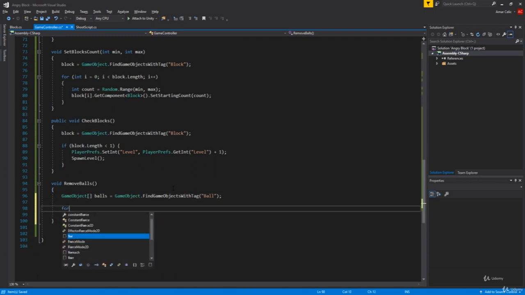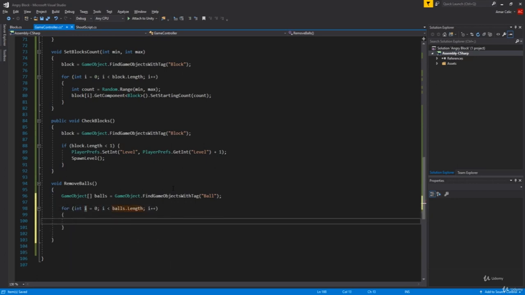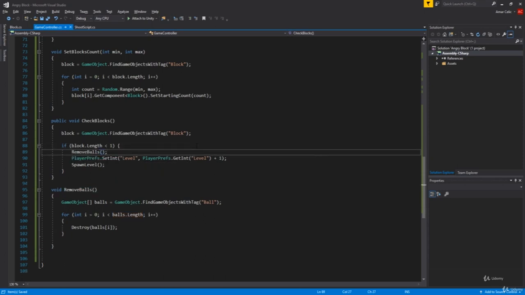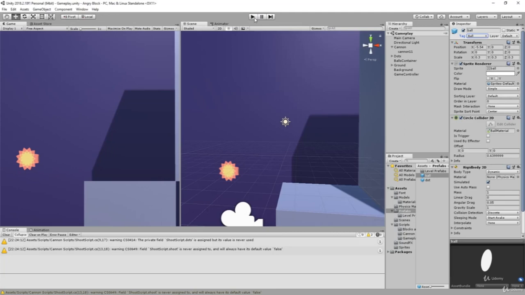And then I'm gonna say for int i, i less than balls.length. Then for every ball at i, we're actually gonna destroy our balls. So Destroy balls at index i. And we're gonna call this after we finish our game, so like RemoveBalls. So let me go ahead and do that all over again to see if it's working or not.